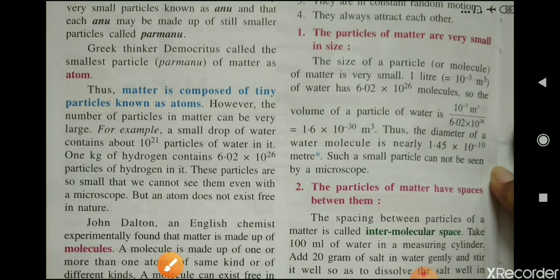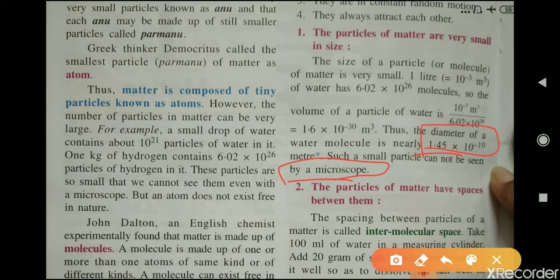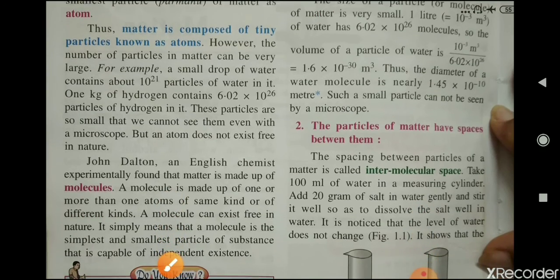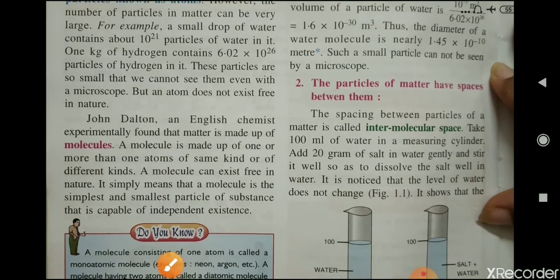Thus, the diameter of a water molecule is nearly 1.45 × 10^-10 meter. You can understand from here how small a water molecule is. Such a small particle cannot be seen with a microscope. These particles of matter are so small that we cannot see them even with the help of a microscope.